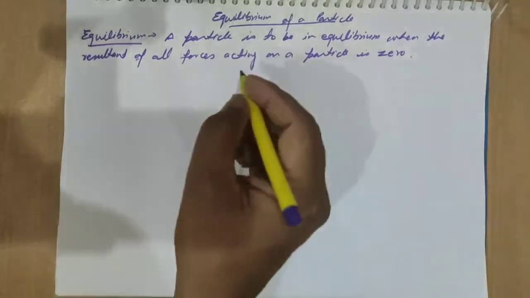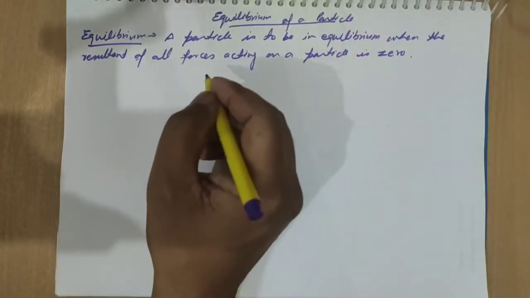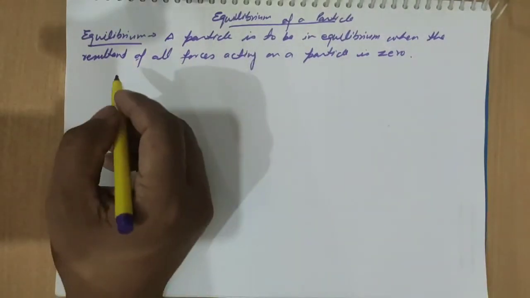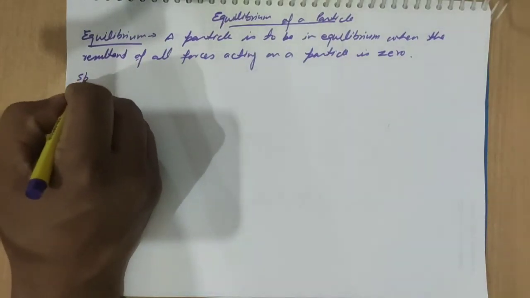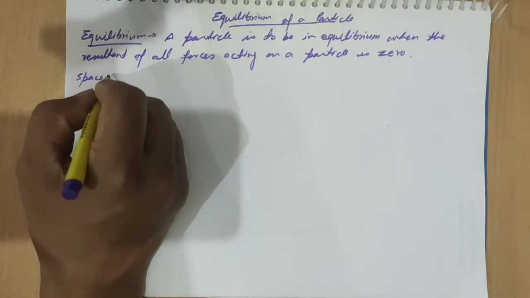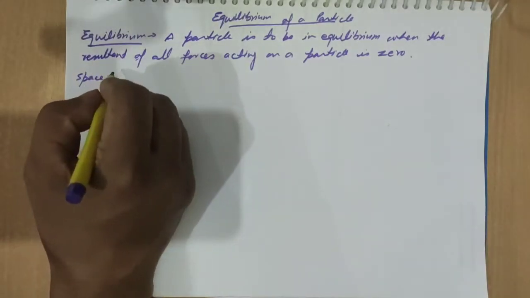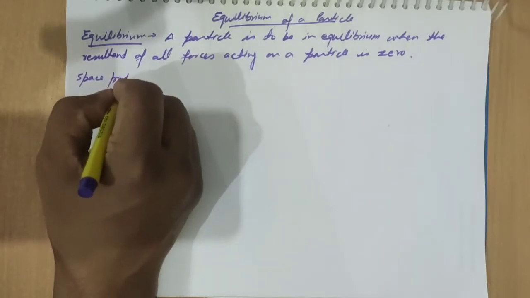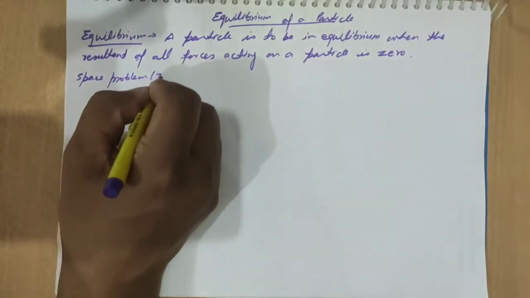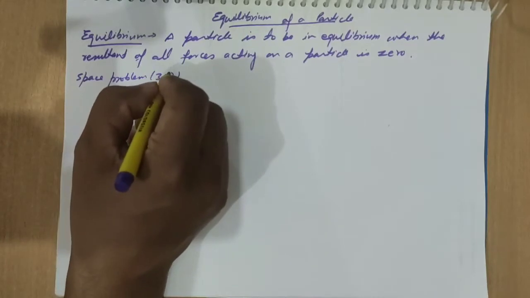Like we can say, if we are having a space problem, like 3D, we can say it is a 3D problem.